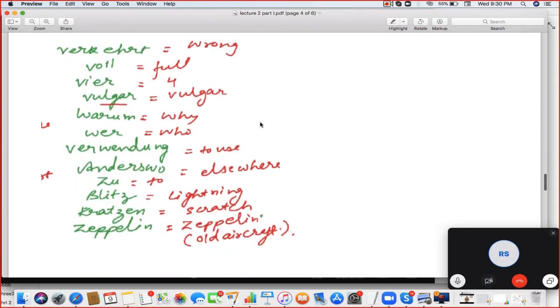Bart. Verkehr. Fall. Fear. Folgen. Next.